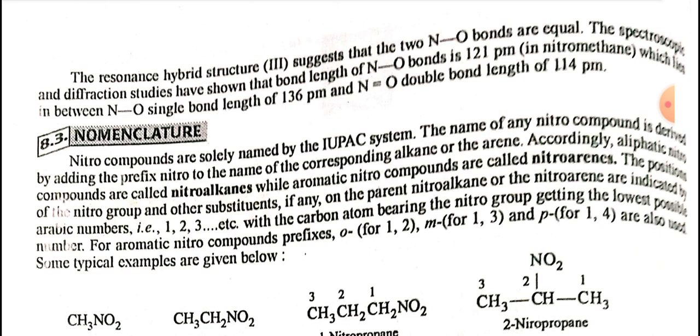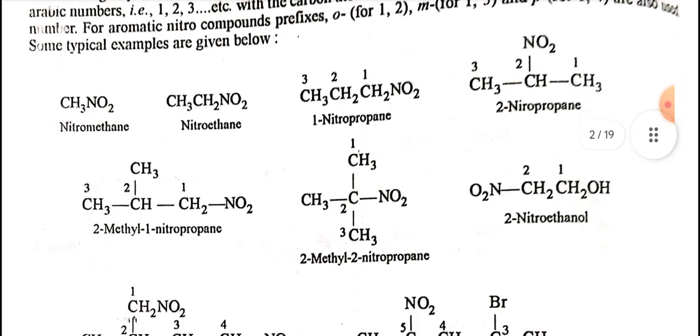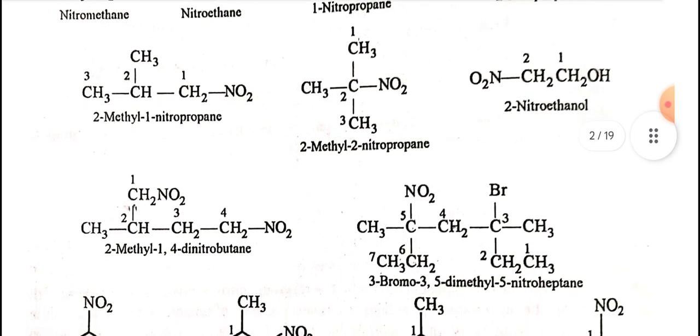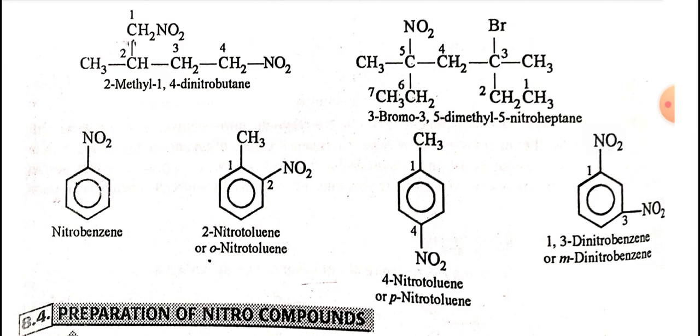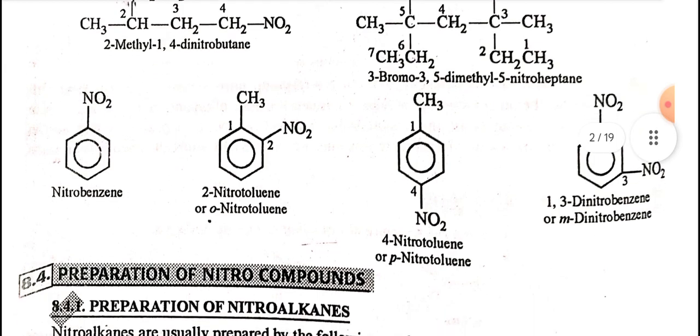CH3NO2 is nitromethane, CH3CH2NO2 is nitroethane, CH3CH2CH2NO2 is 1-nitropropane, CH3CH(NO2)CH3 is 2-nitropropane. Accordingly, there are other classes of nitro compounds such as nitrobenzene, o-nitrotoluene, p-nitrotoluene, m-dinitrobenzene.